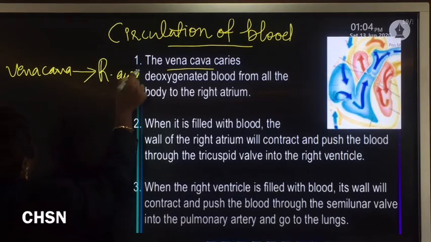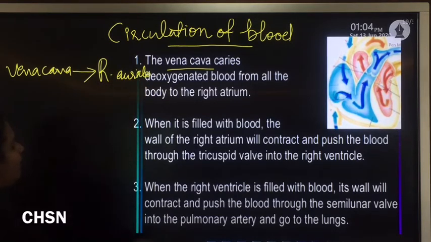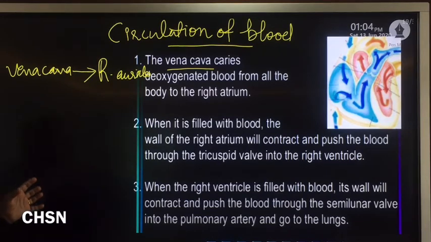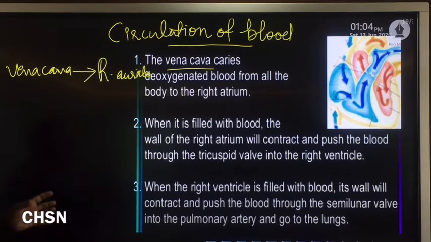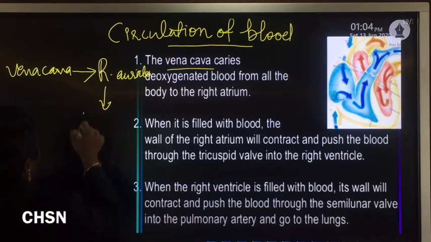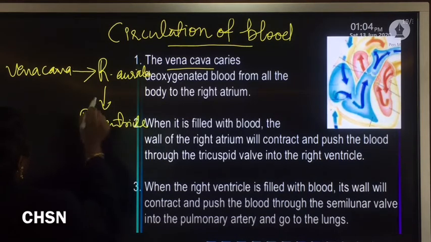When this right auricle is filled with blood, the right auricle, or right atrium, will contract, and the blood is pushed to the next chamber, the right ventricle, through one valve.